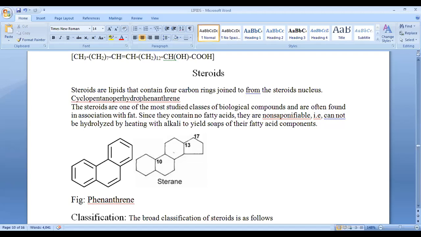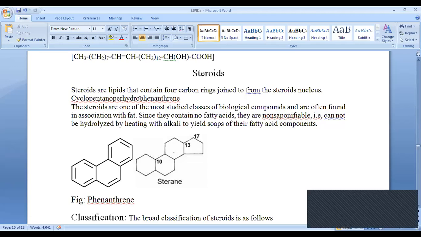But if you go for an exam, or if you are asked in your viva, what is the mother compound of steroid, or what is the ring present, the name of the ring, don't say only CPPP. You have to say cyclopentano-perhydrophenanthrene. Even sometimes in filling the gaps, we also ask the name of the mother compound of steroid. In your first midterm you have an exam, and 2 marks are for filling the gaps.